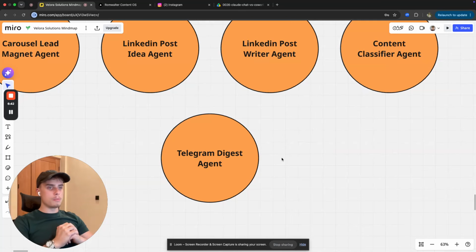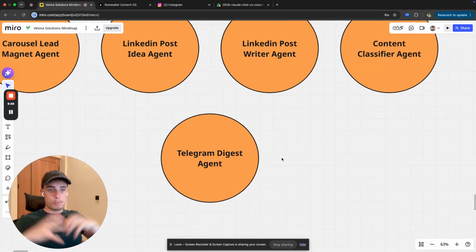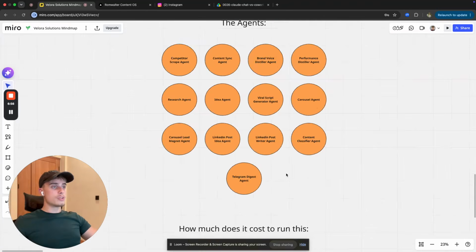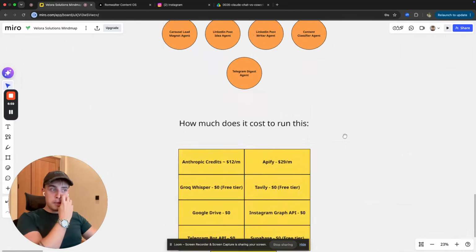Obviously, this is going to be the agent that will pull together all of this data that happens every morning when the brief happens. It's going to give you the actual brief, the summary of the work that the agents have done, and give you a message in Telegram every single morning. So these are the 13 agents that we use.